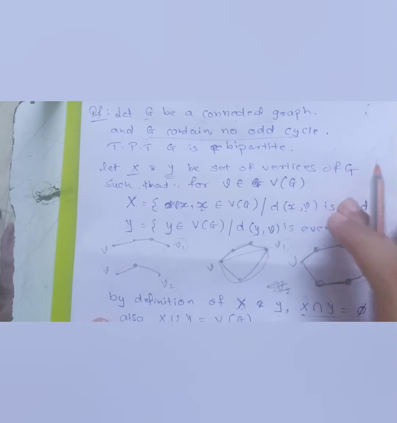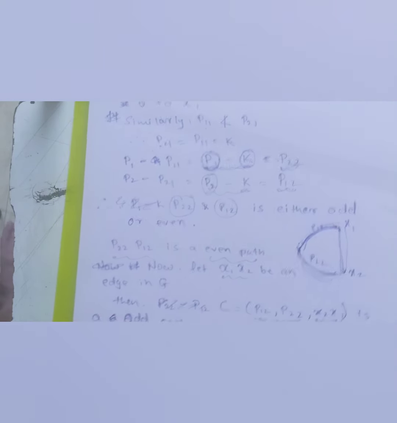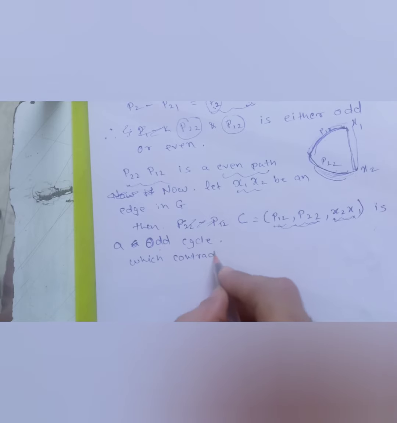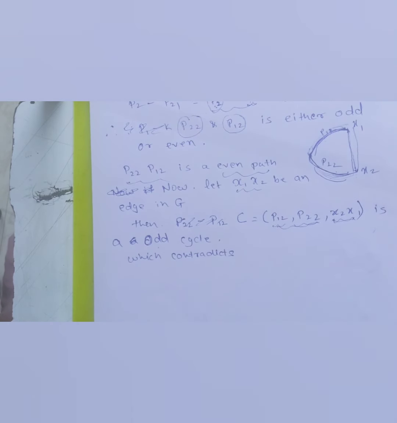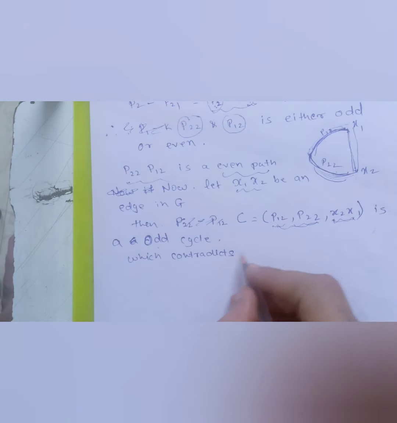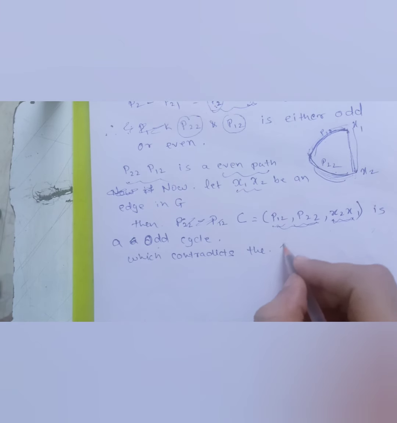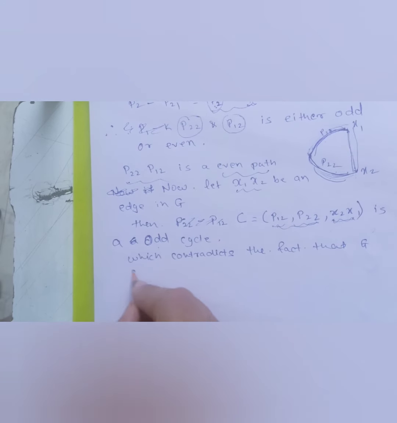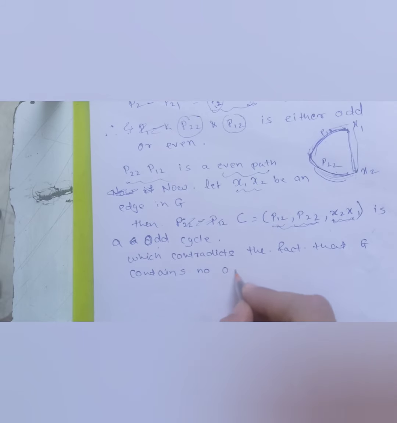So that assumption itself is going wrong, which contradicts our hypothesis, the fact which we were assuming, that G contains no odd cycle.